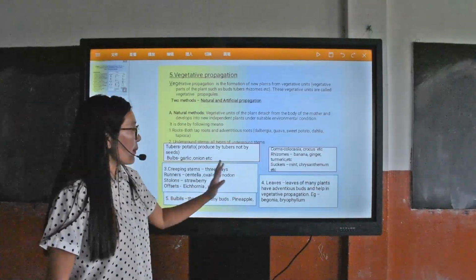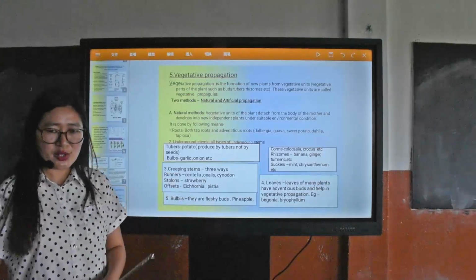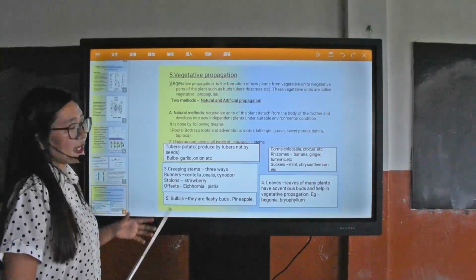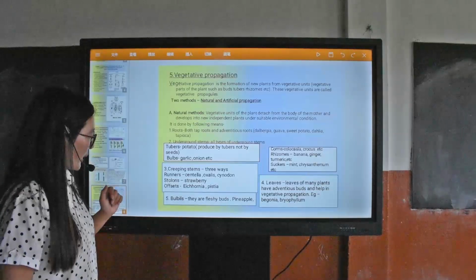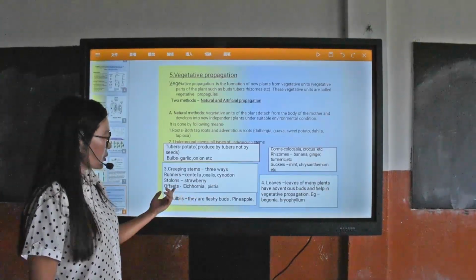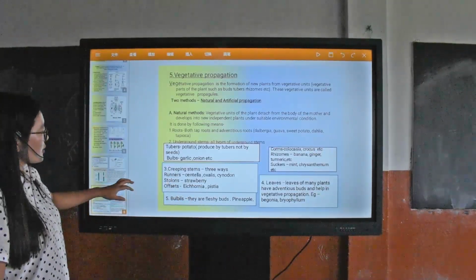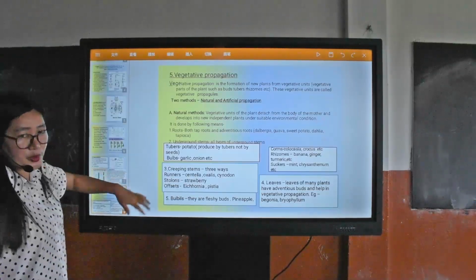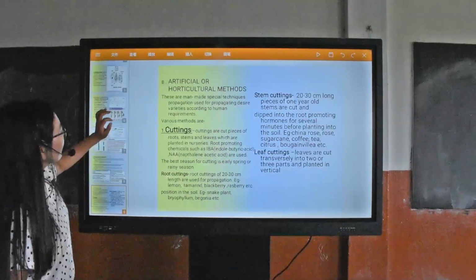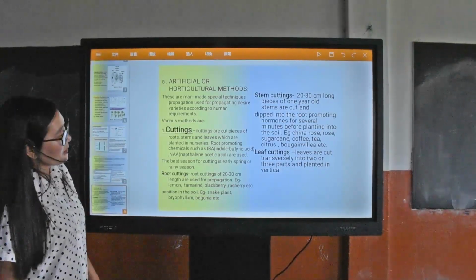And the leaves: many of the leaves have adventitious buds, and they can be cut and help in vegetative propagation. Begonia, Bryophyllum, bulbils, pineapple, etc. All these are the types of vegetative propagation which can be done to reproduce new plants. Number 2 is artificial or horticultural methods.